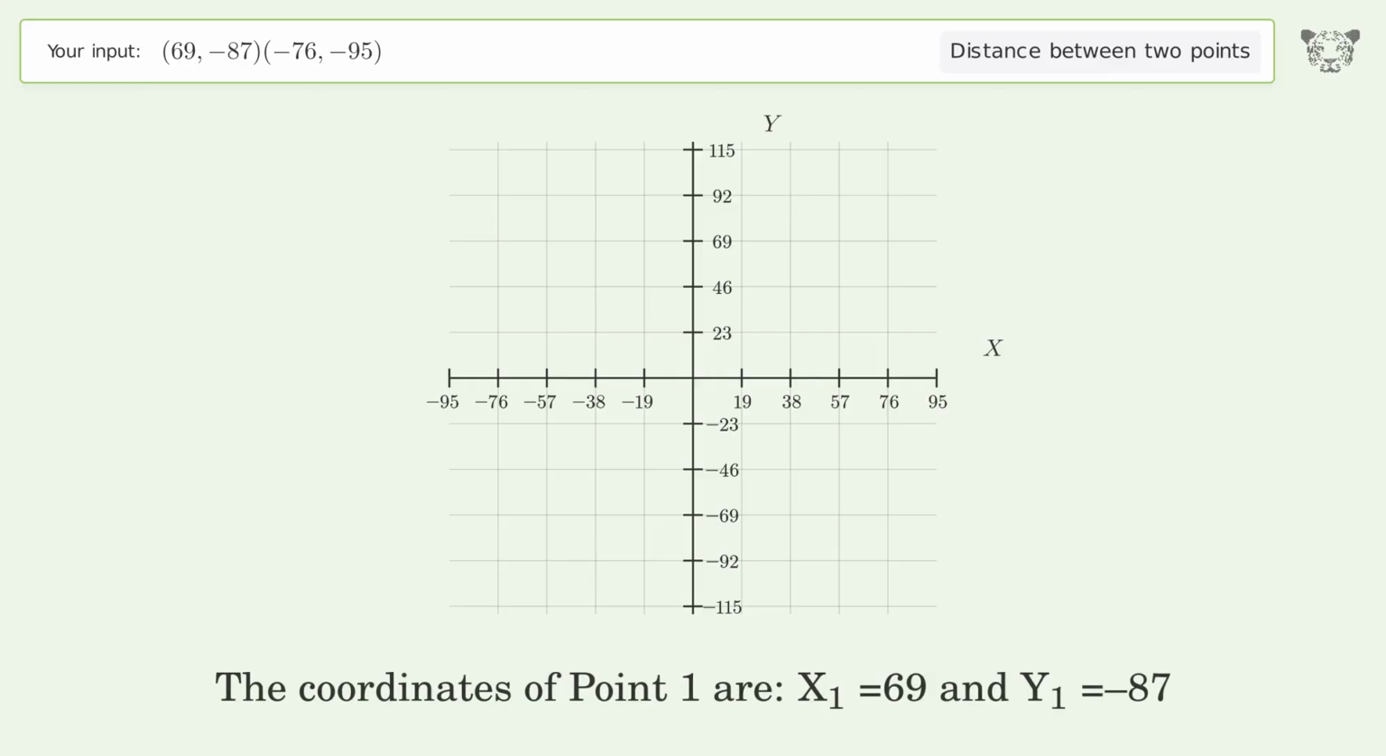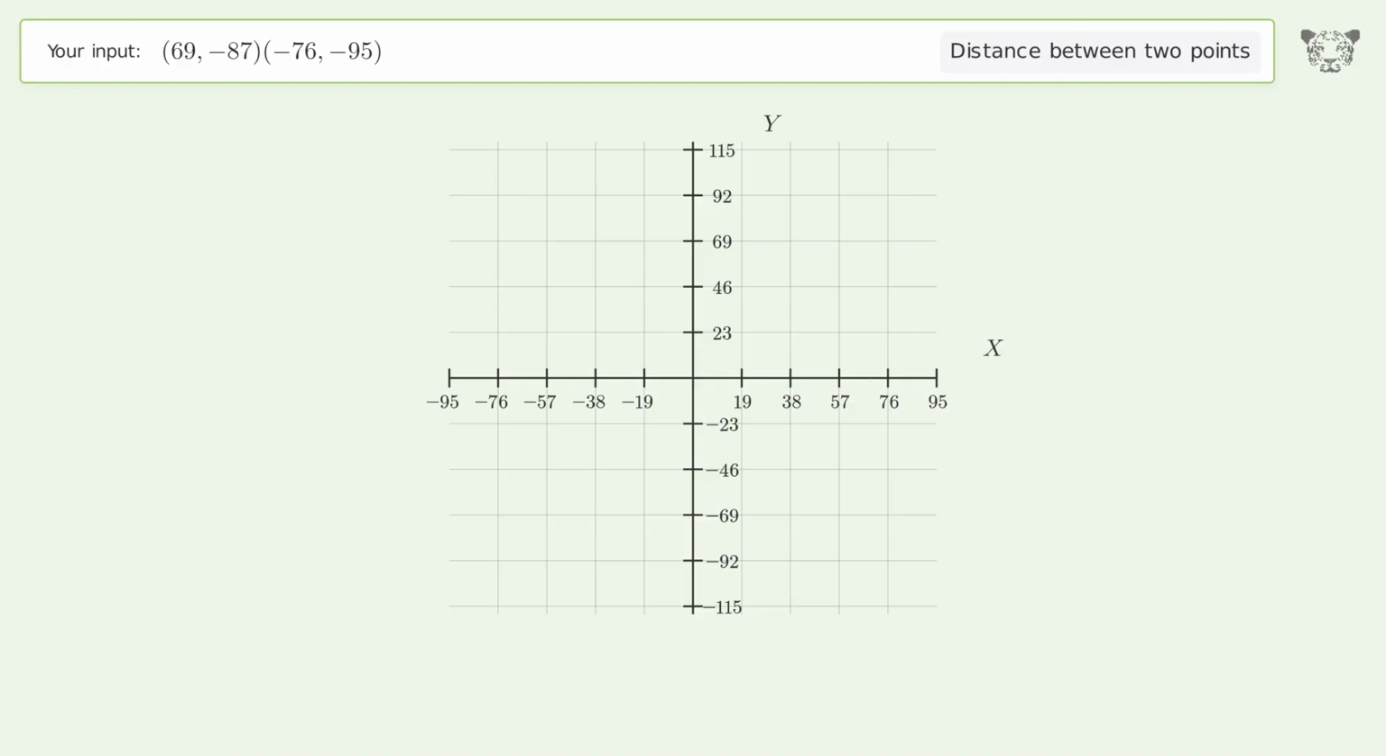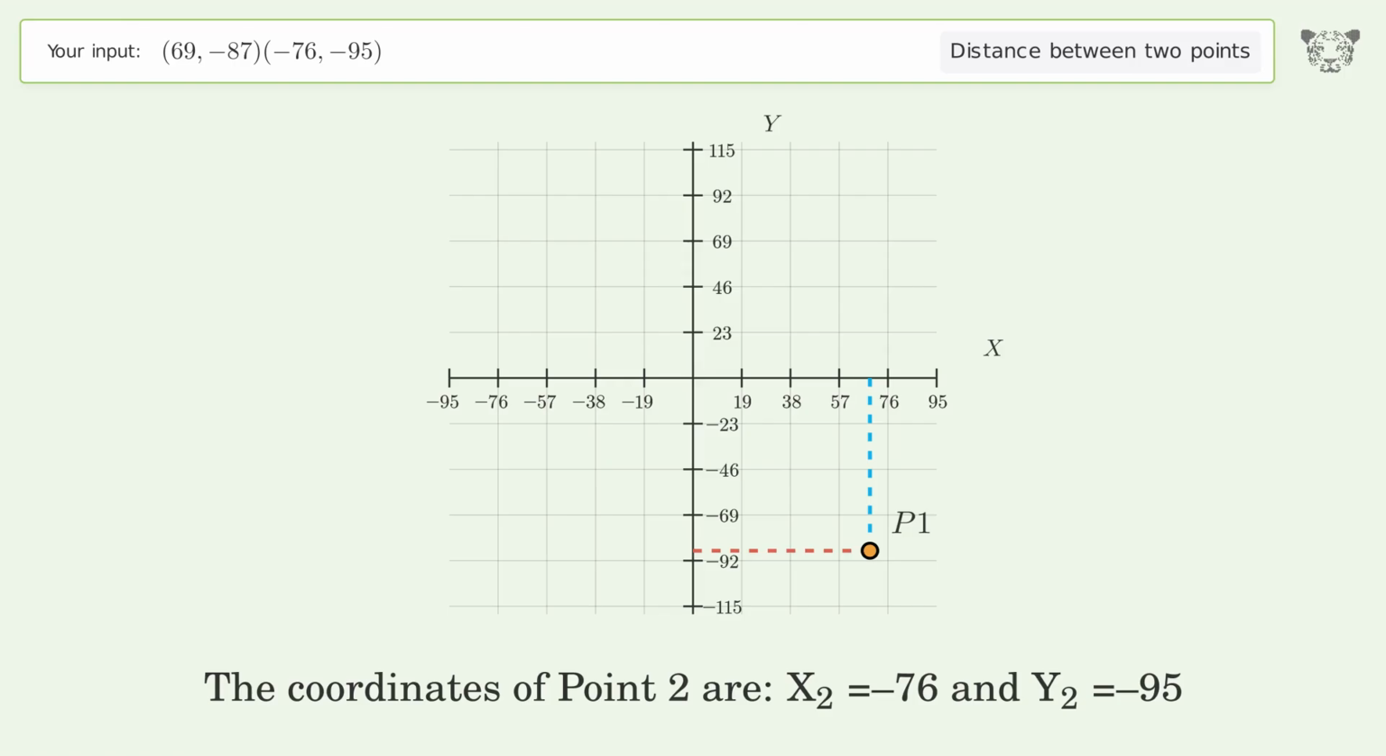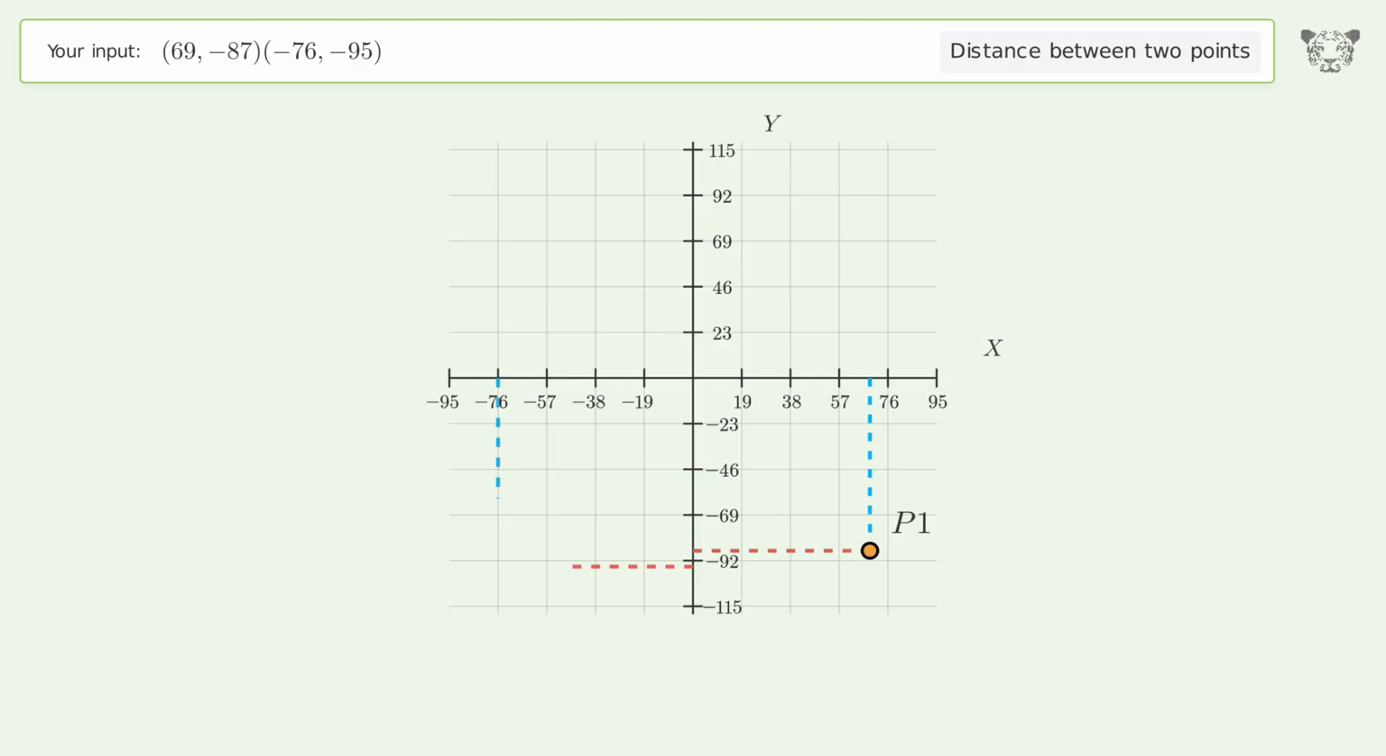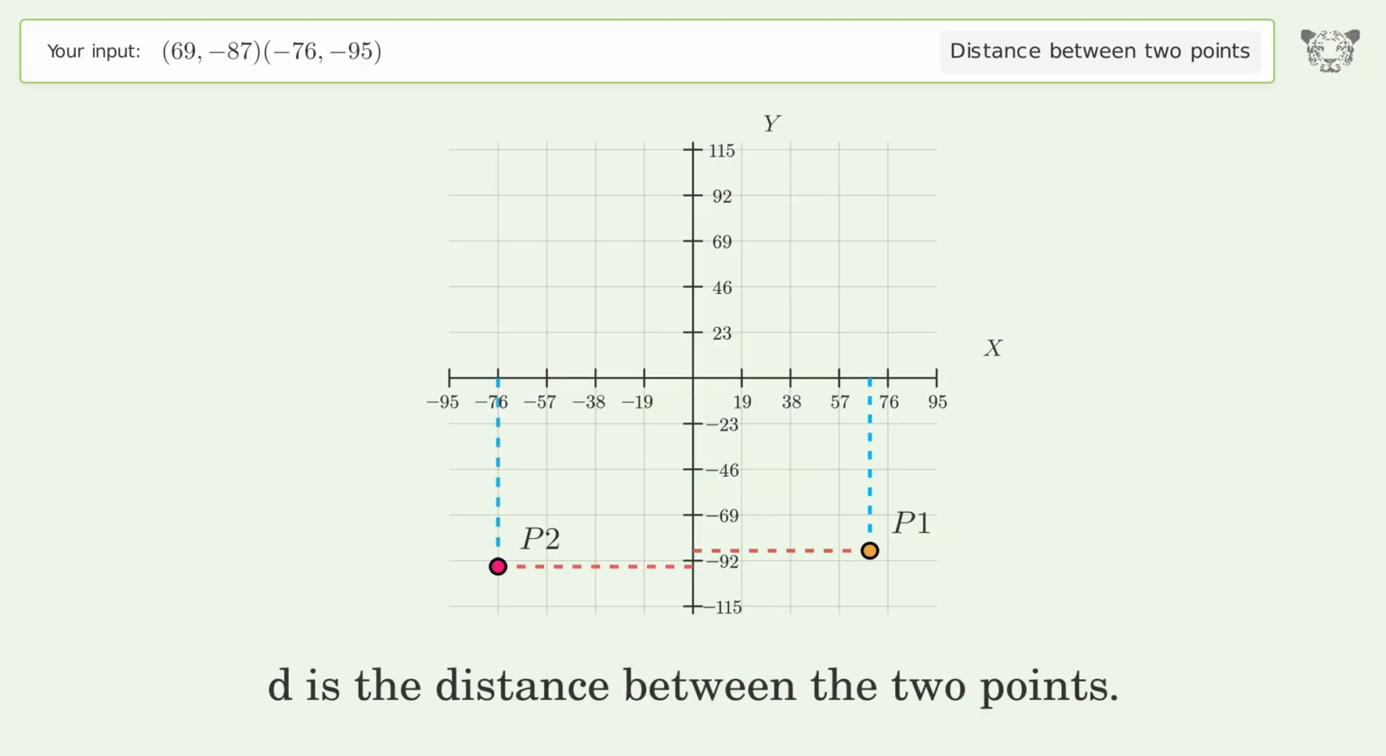The coordinates of point 1 are x1 equals 69 and y1 equals -87. The coordinates of point 2 are x2 equals -76 and y2 equals -95. D is the distance between the 2 points.